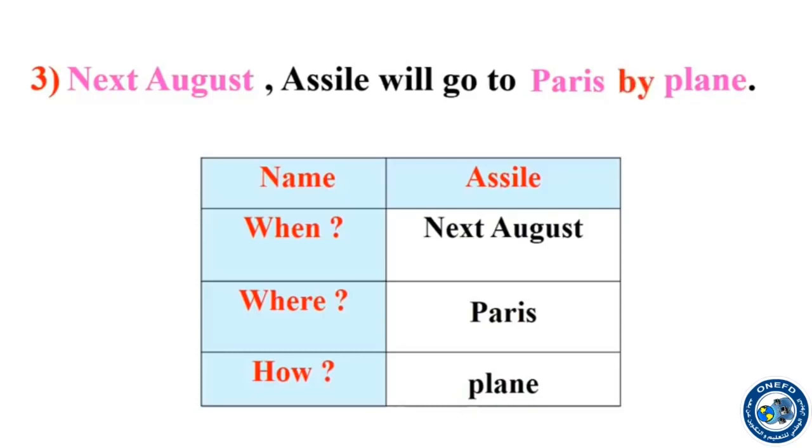Still, we need by. So we put the preposition by because plane is a means of transport. So I say next August, Asil will go to Paris by plane. So always before plane or any means of transport, I put the preposition by.